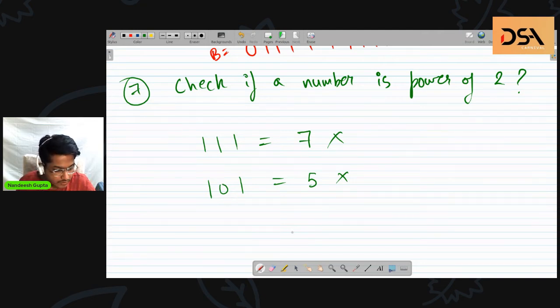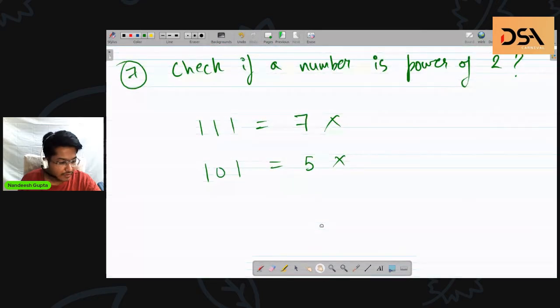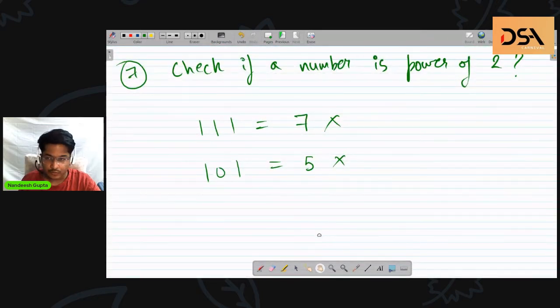And Akshita says n and n-1 is not equal to 0. Akshita, you were close, but towards the end your answer went wrong. Think again. The DSS says only leftmost bit is 1. Yeah, correct. So if only the leftmost bit is 1, then we can say it is a power of 2.